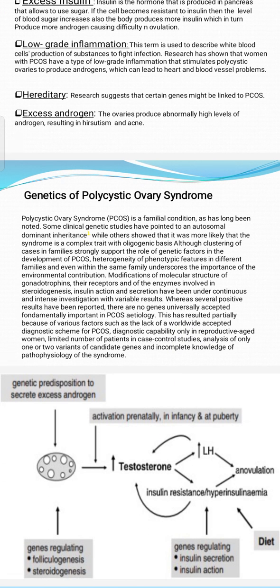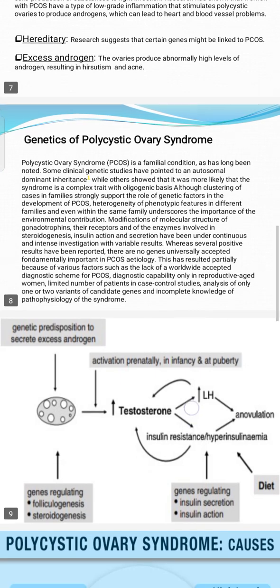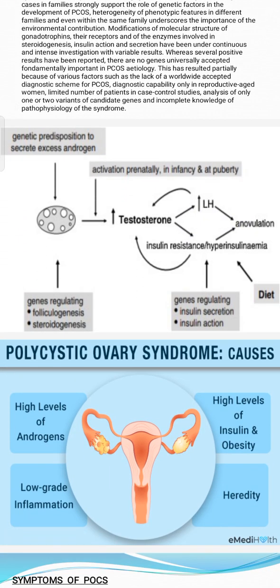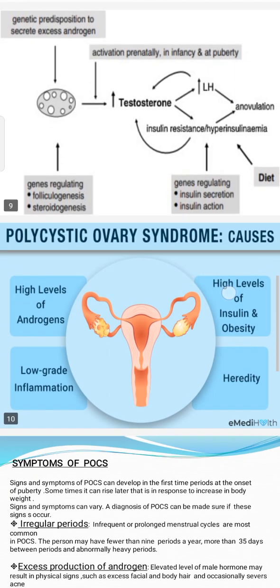This has resulted partially because of various factors such as lack of a worldwide accepted diagnostic scheme for PCOS, diagnostic capability only in reproductive age women, limited number of patients in case control studies, analysis of only one or two variants of candidate genes, and incomplete knowledge of the pathophysiology of this syndrome. Polycystic ovarian syndrome causes high levels of androgens, high levels of insulin and obesity, low-grade inflammation and heredity.